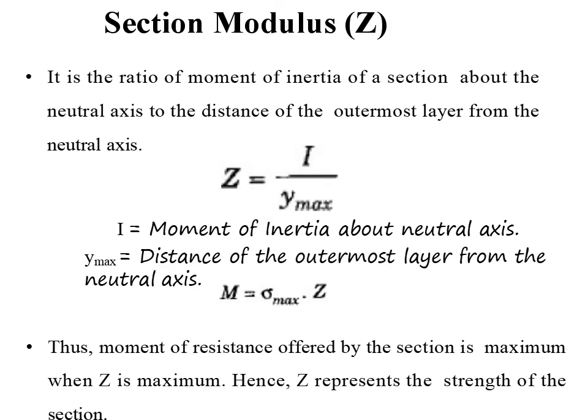And next is section modulus, denoted by the symbol Z, which is nothing but the ratio of the moment of inertia of the section above the neutral axis to the distance of the outermost layer from the neutral axis. Z is equal to I divided by y max, where I stands for the moment of inertia and y stands for the distance of the outermost layer from the neutral axis. Also, we can write the moment of resistance equal to stress into Z, which means the moment of resistance offered by the section is maximum when the Z value is maximum. Hence Z represents the strength of the section.